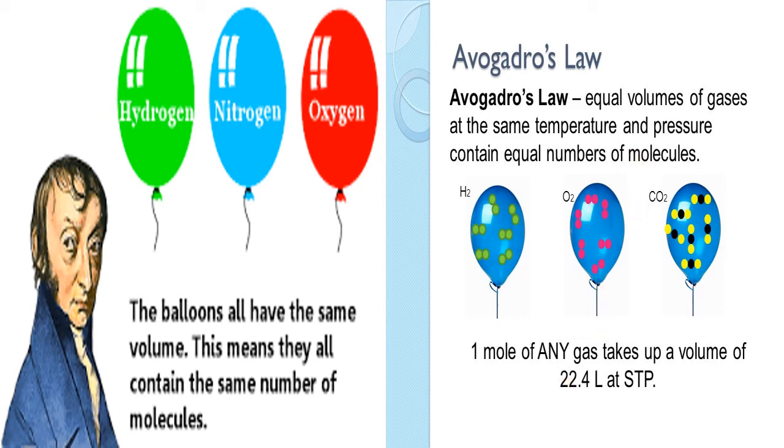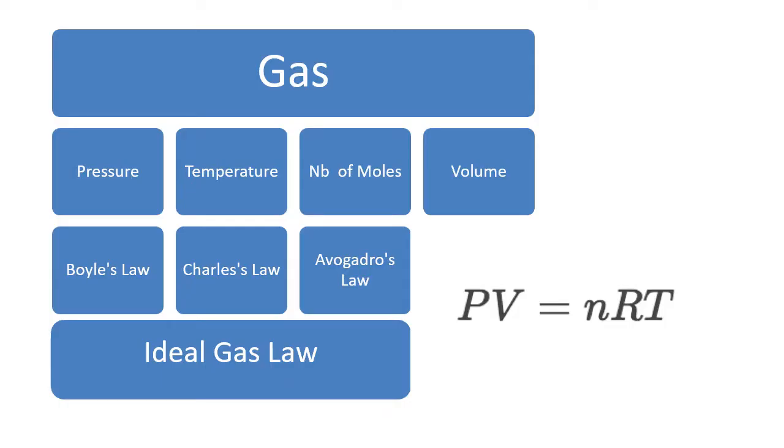So in the ninth class, we learned Avogadro law for the solids and the liquids. But here we are learning it not only for solids and liquids, it is for gases also. So 1 mole of any gas takes up a volume of 22.4 liters at STP. Right. Now, after understanding the important laws, that is Boyle's law, Charles law, Avogadro law, under the four measurable properties of P, V, T, and n.